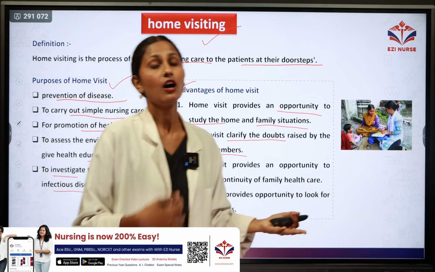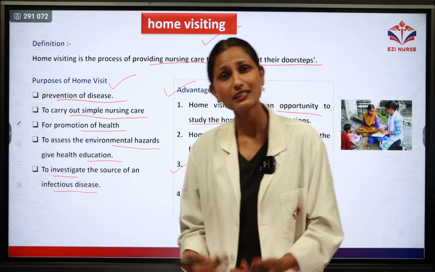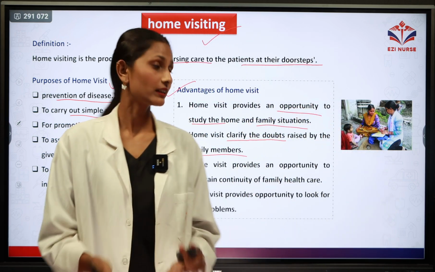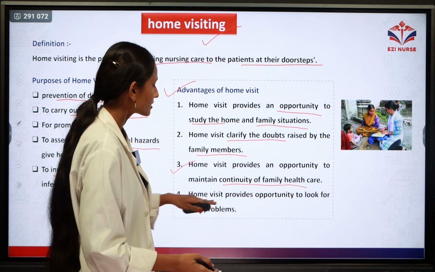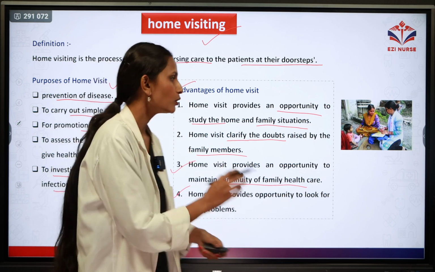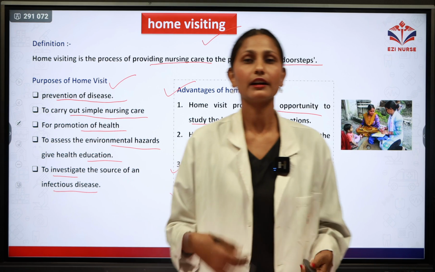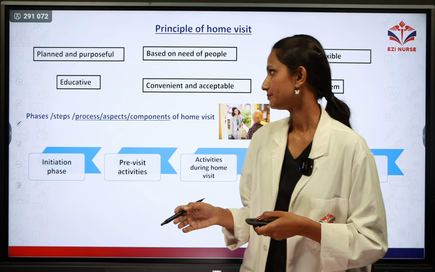Next one is home visiting provides an opportunity to maintain the continuity of family health care. A health worker or ASHA worker will be there who will conduct the home visiting on a regular basis, and it will help to provide continuity of health care to the family. Next one is home visit provides opportunity to look for new problems. Whatever new problem arises in the community, home or family can easily be assessed by the health worker.